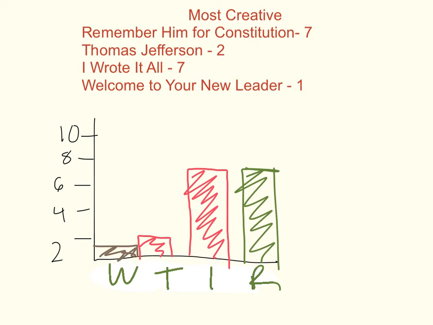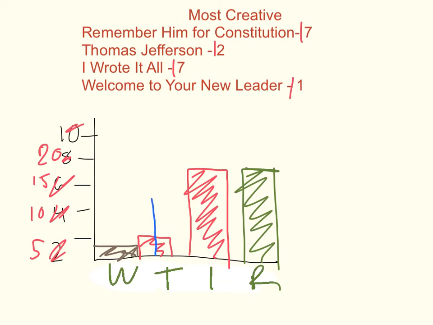Now, let's say that they had, I don't know, let's just add a 1 in front of all of these to make them 11. And maybe now my labels are counting by 5s instead, or counting by 3s. Let's go 5s. 5, 10, 15, 20. So now Thomas Jefferson, let's change some colors. Thomas Jefferson would now come up to 12.